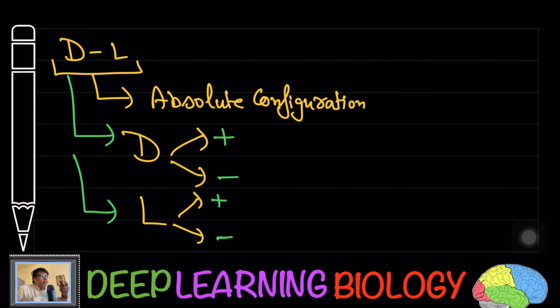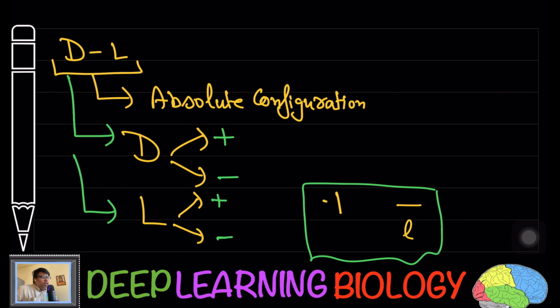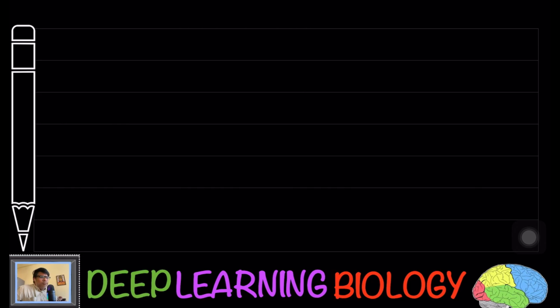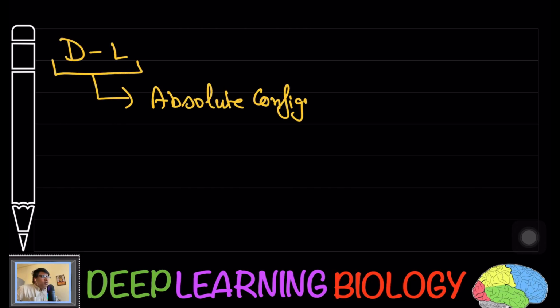Earlier we used to have the symbols dextrorotatory, levorotatory, small d, small l, but now we use plus and minus.